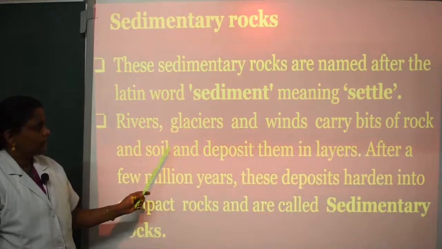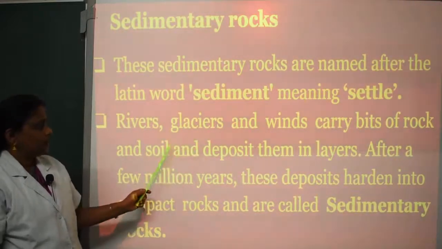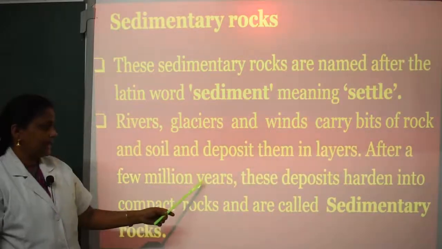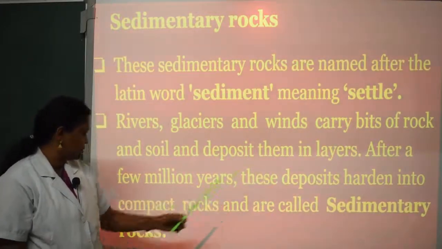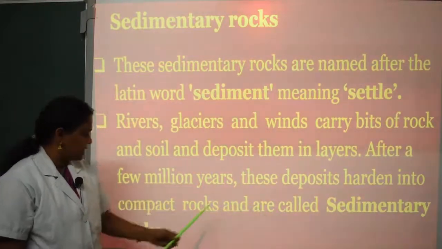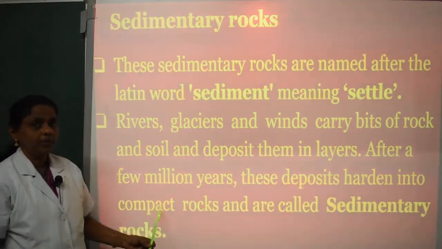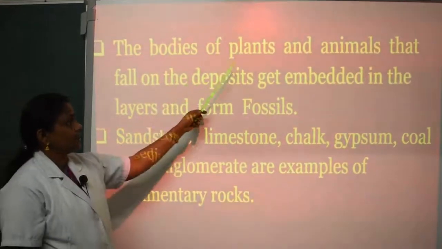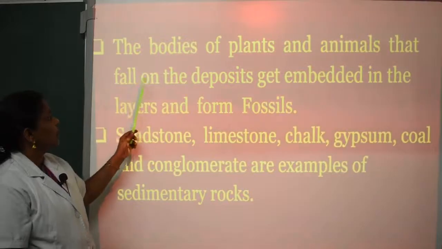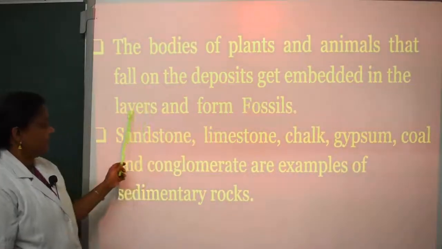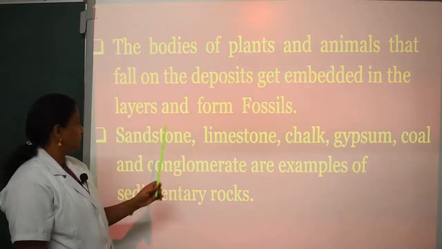So, what is known as sedimentary rocks? The deposits in the layers, after a few million years, harden into compact rocks. Those compact rocks are known as sedimentary rocks. These sedimentary rocks are deposited in layers. The bodies of plants and animals that fall on the deposits get embedded in the layers and form fossils.